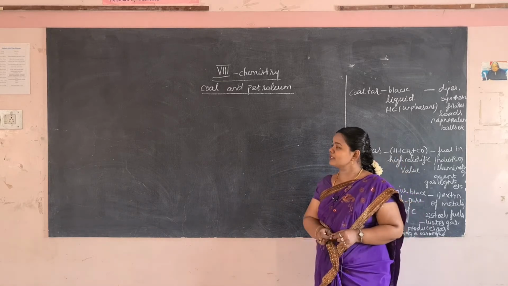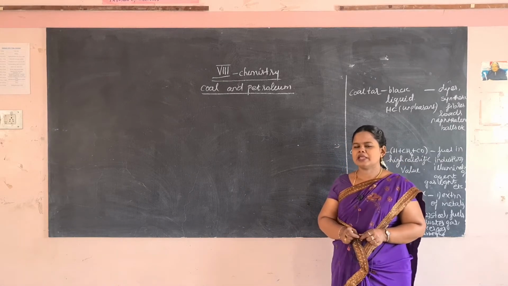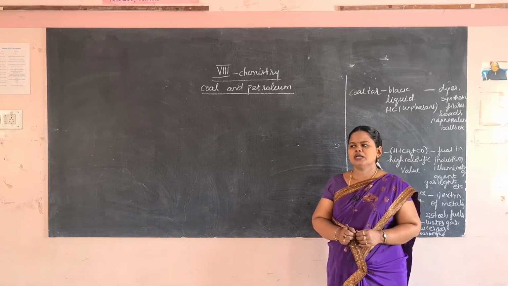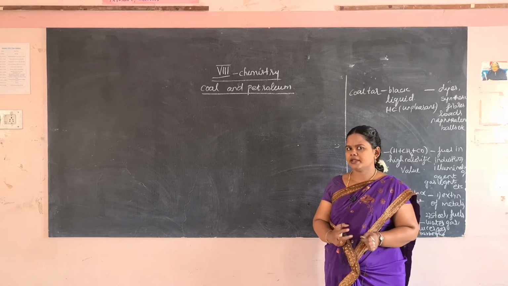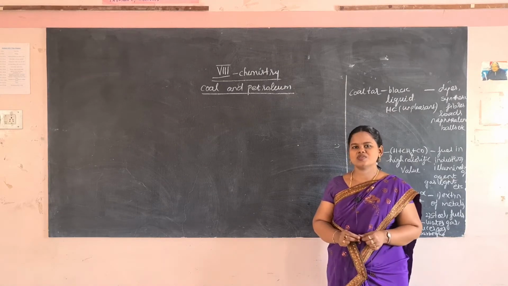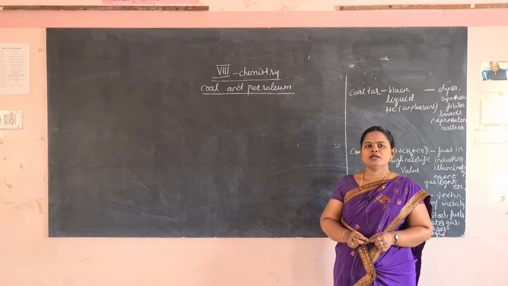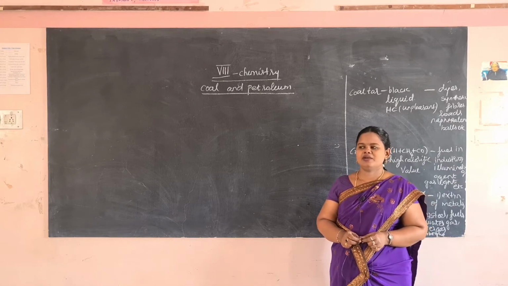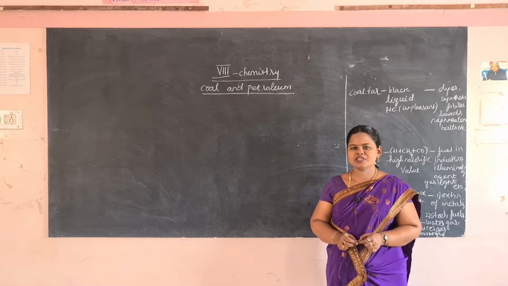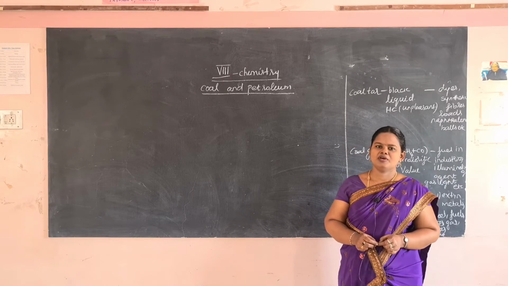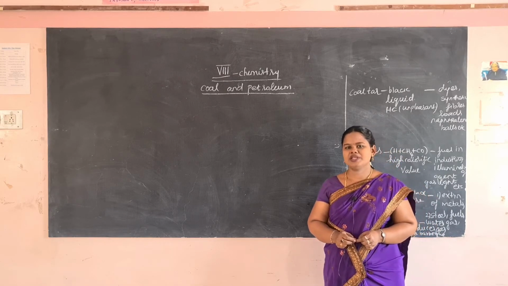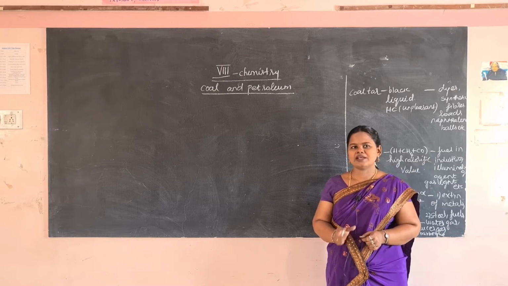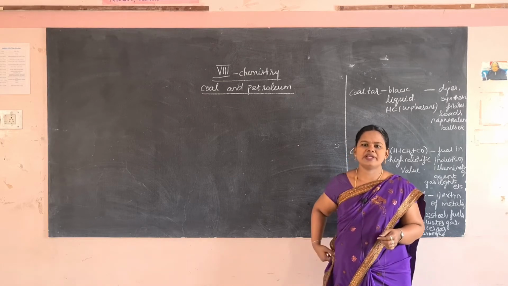Today we'll learn about coal and petroleum in 8th standard chemistry. We know that we have a lot of natural resources around us, for example air, water, sunlight, energy. Everything is very important for our life. Depending upon the availability and the origin, we classify the natural resources into different types.